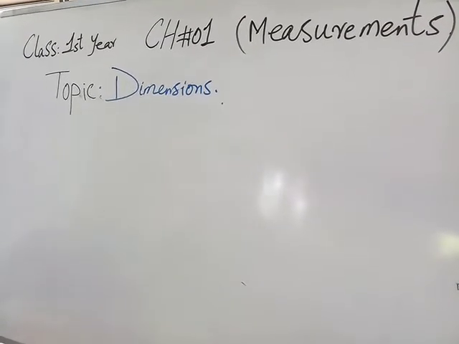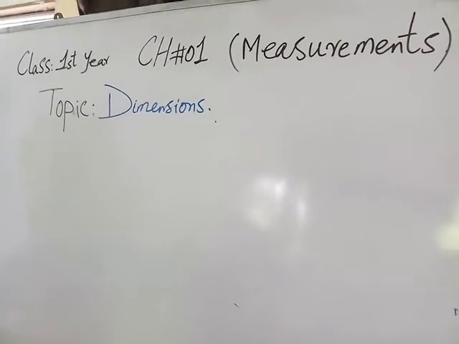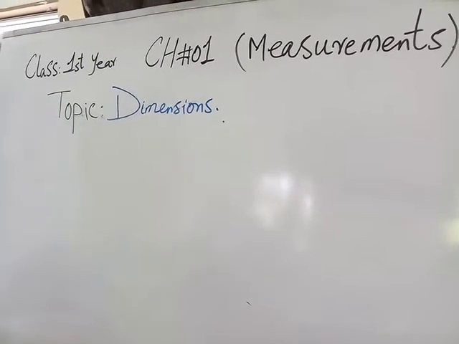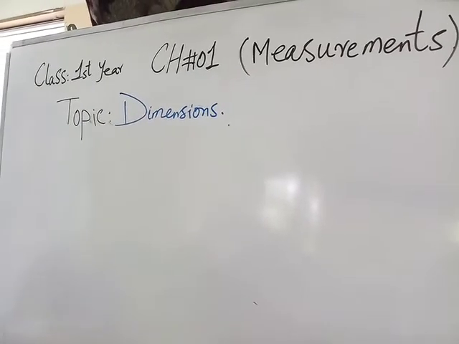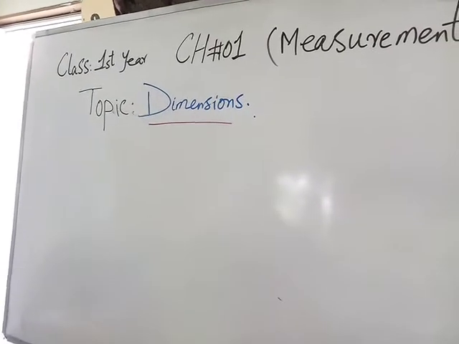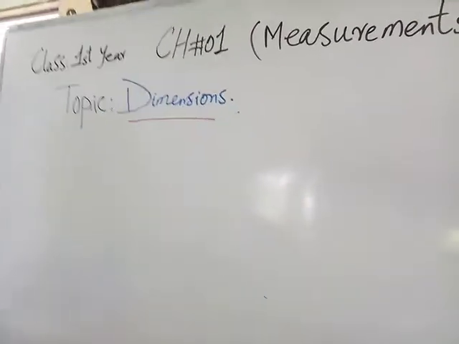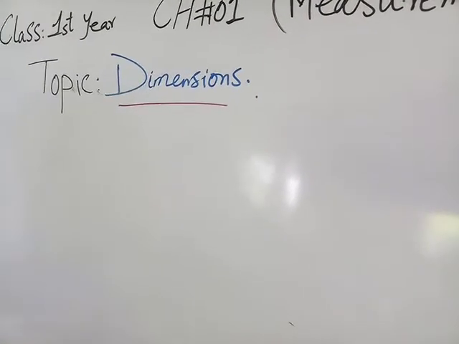So first, there is a difference between dimension and unit. A dimension is a measure of a physical variable, meaning without numerical values.